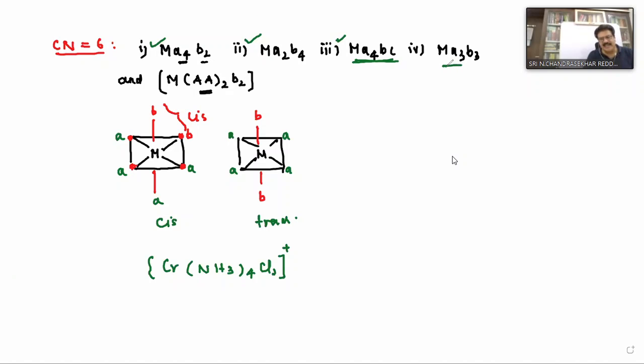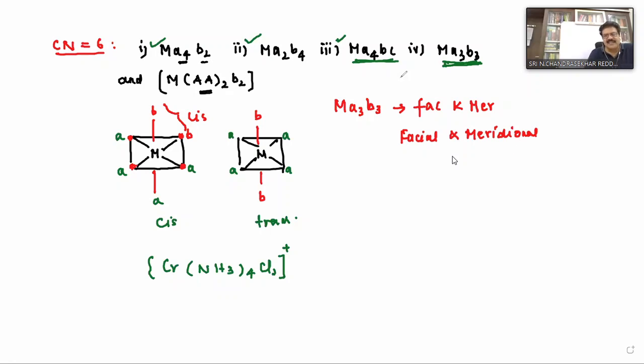And MA3B3. This actually does not exhibit cis-trans isomerism. This is another important example. An MA3B3 type of complex exhibits fac and mer isomerism. Fac stands for facial, and mer stands for meridional.